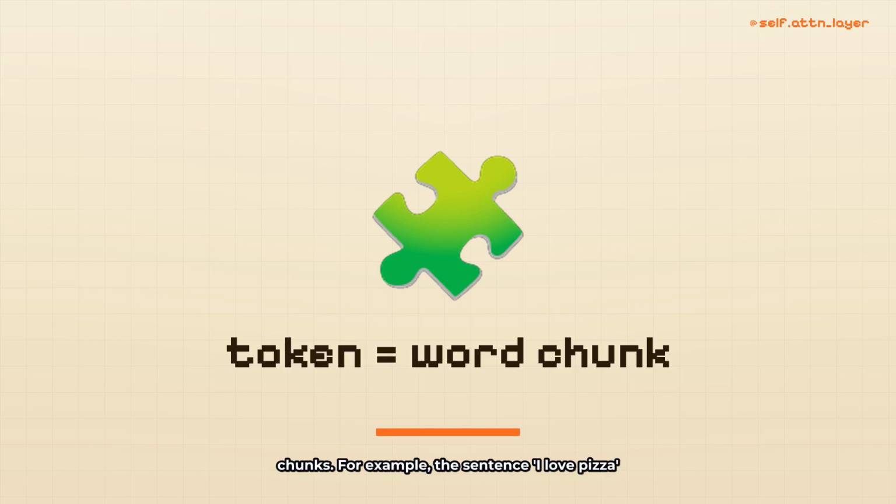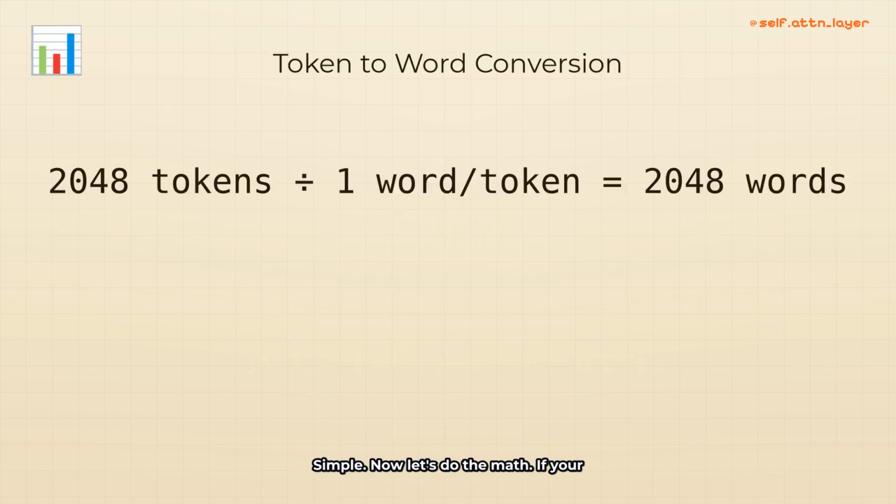For example, the sentence "I love pizza" might become 1, 4, 6. Each number is a token, so 3 words equals 3 tokens. Simple. Now let's do the math. If your chatbot's whiteboard holds 2048 tokens, how many words is that? Most words are 1 token, but some are 2 or 3, like extra cheese equals 2 tokens.